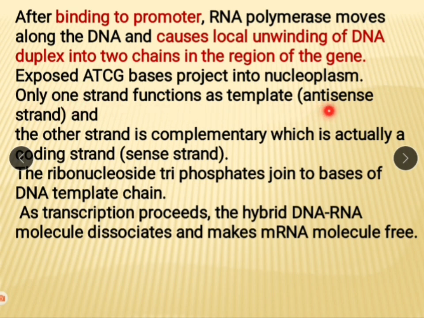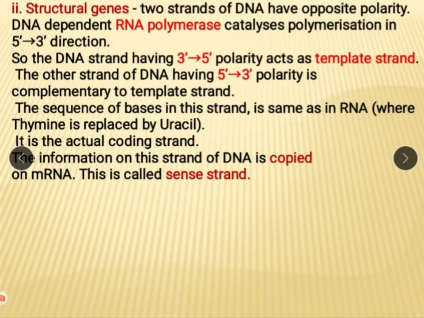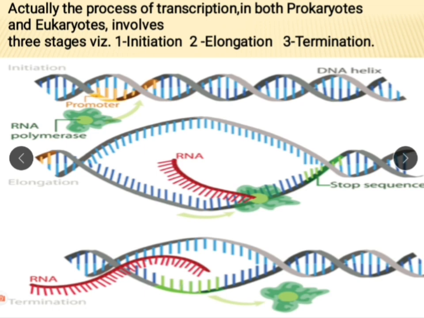Only one strand functions as template, that is the antisense strand, and the other strand is the coding strand or sense strand. The ribonucleoside triphosphates join to the bases of the DNA template chain. See here, unwinding occurs, then this strand is exposed, this template strand is copied, and RNA polymerase attracts ribonucleotides from the surrounding nucleoplasm and an RNA molecule is produced.